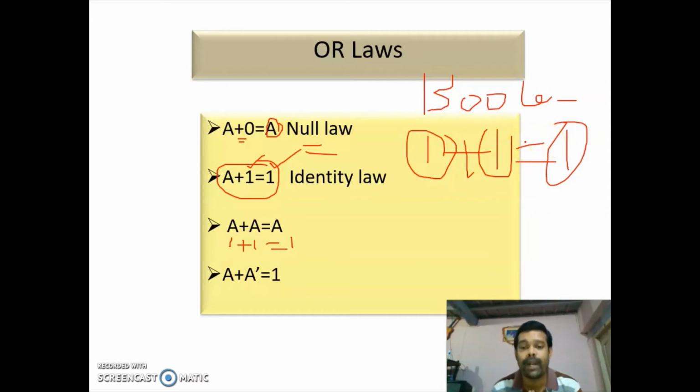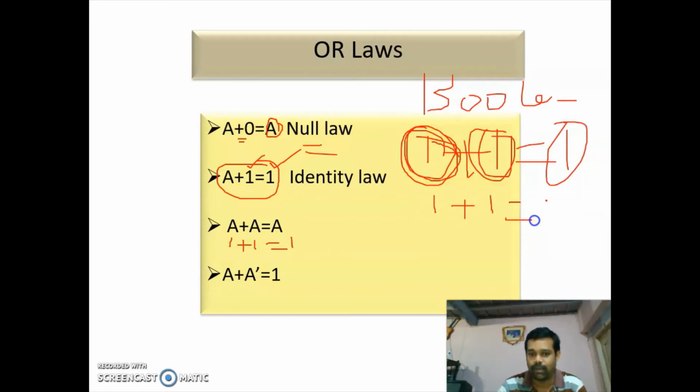In binary, 1 plus 1 is 10. But in the case of Boolean, 1 plus 1 is 1, because the meaning of 1 is true. It is a logical operation, not a numerical operation. So in Boolean algebra, 1 plus 1 is 1. So since we are taking A is 1, 1 plus 1 is 1.